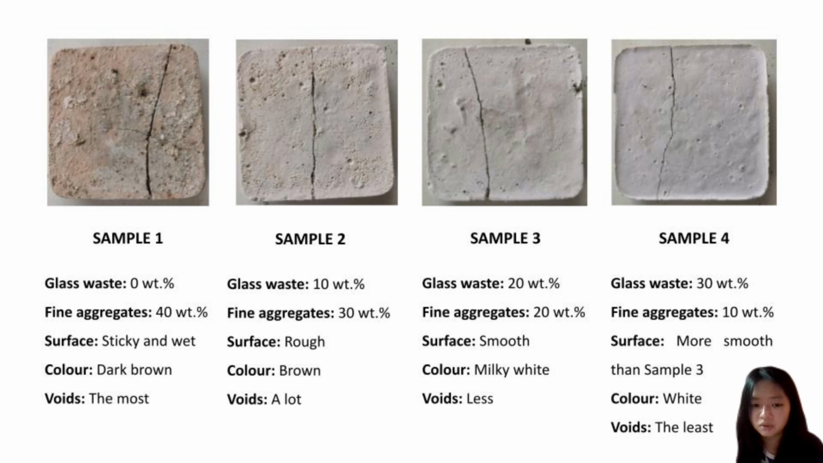The surface of sample 2 is rough, brown in color, and has a lot of voids. For sample 3, the use of glass waste is fair, which is 20-20, and the surface we observed is smooth, milky white in color, and the voids are fewer. For sample 4, we increased the glass waste to 30 weight percent and decreased the fine aggregates to only 10 weight percent. The surface is smoother than sample 3, white in color, and the voids are the least.